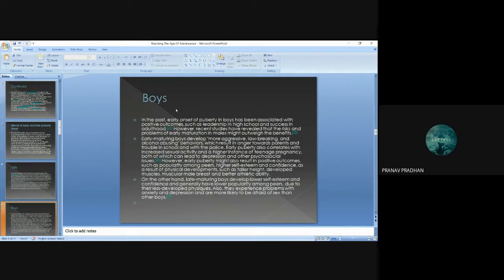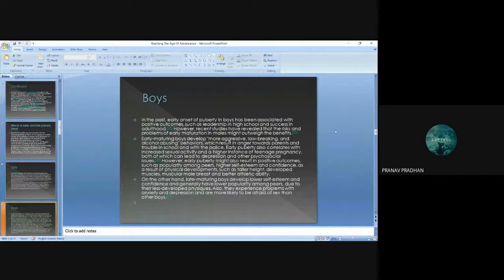Boys. In the past, early onset of puberty has been associated with positive outcomes, such as leadership in high school and success in adulthood. However, recent studies have revealed that the risks and the problems of early maturation in males might outweigh the benefits. Early maturing boys develop more aggressive, law breaking, and alcohol abusing behaviors, which result in anger towards parents and trouble in school and with the police. Early puberty also correlates with increased sexual activity and higher incidence of teenage pregnancy, both of which can lead to depression and other psychological issues.